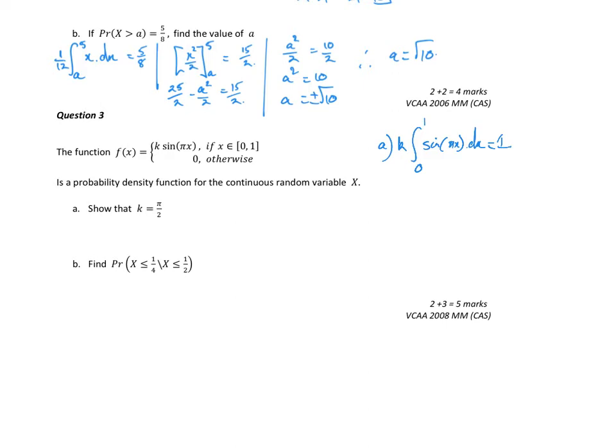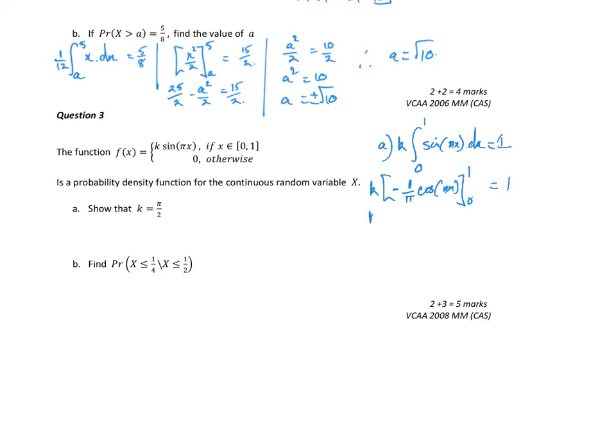All right, so k out the front, antiderivative of sine is negative cos, so negative 1 on pi, cos pi x, evaluated between 1 and 0, has to equal 1.